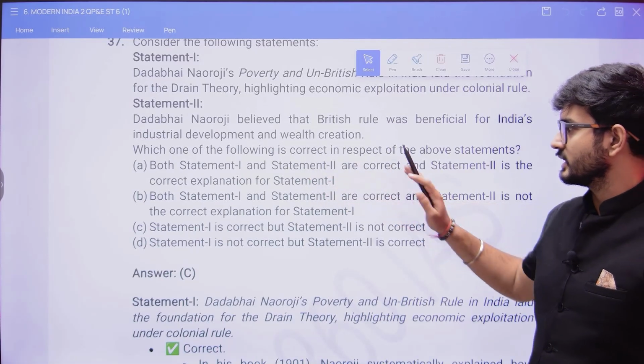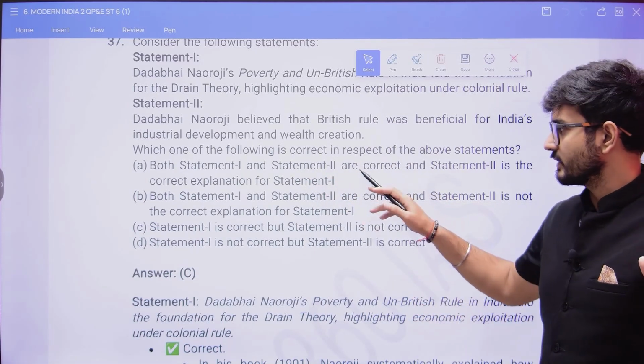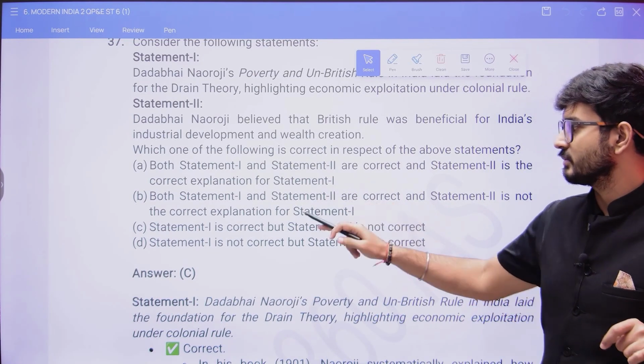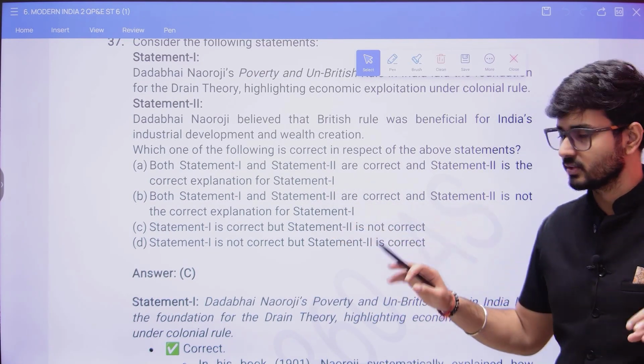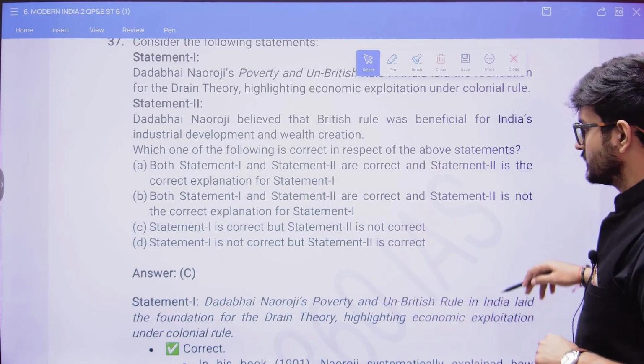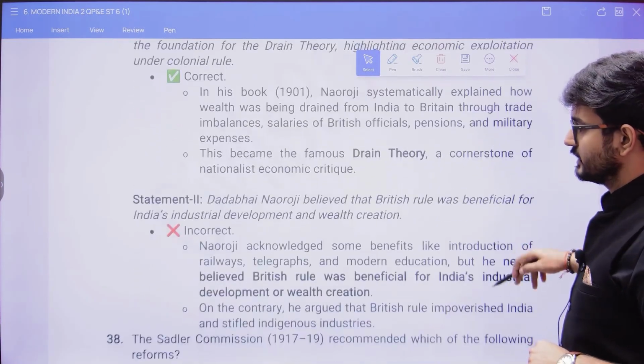So statement 1 and statement 2 both are correct? No. Statement 1 is correct, statement 2 is not correct? True. So the answer is C.